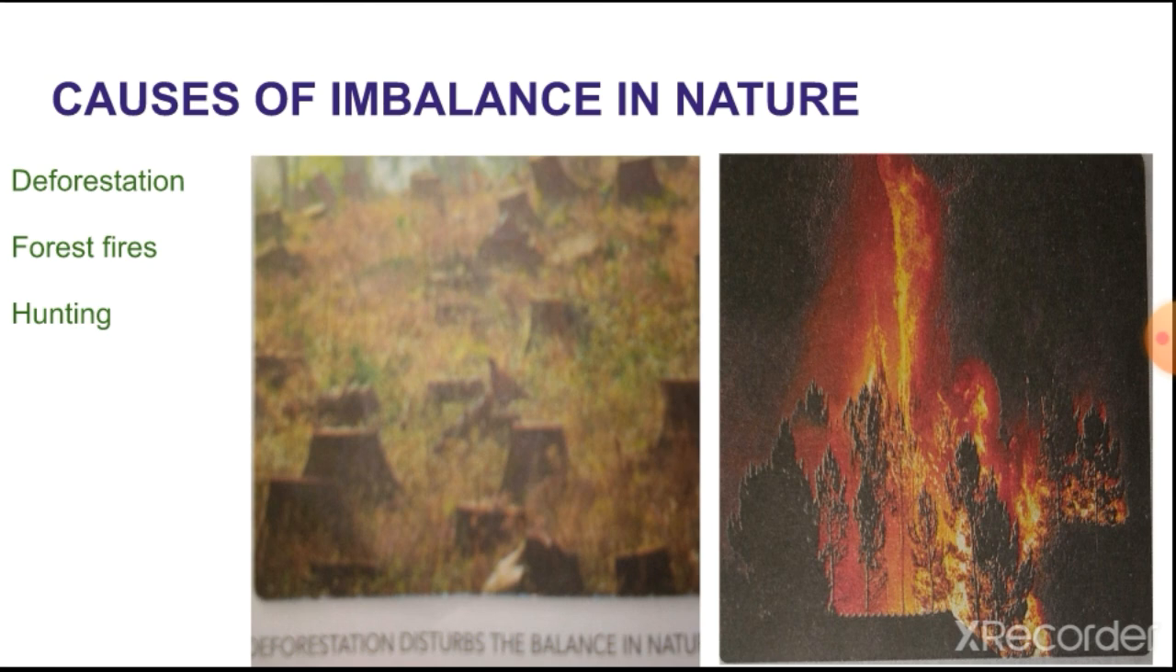Hunting. Humans also hunt animals for their meat and body parts. Deer and birds are hunted for their meat. Tigers are hunted for their hide. Elephants are hunted for their tusks, and they sell those tusks. It is very expensive. So this has resulted in endangering many varieties of animals. Some have even disappeared from the earth. As a result, food chains are disturbed. So these all are the causes of imbalance in nature.